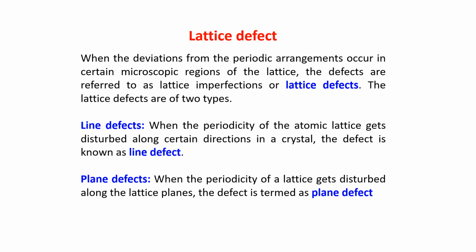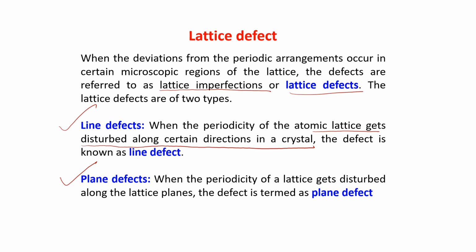Lattice defect. When the deviation from the periodic arrangement occurs in a certain microscopic region of the lattice, the defects are referred to as lattice imperfections or lattice defects. The lattice defects are of two types: one is line defect and another is plane defect. What is a line defect? When the periodicity of the atomic lattice gets disturbed along a certain direction in a crystal.